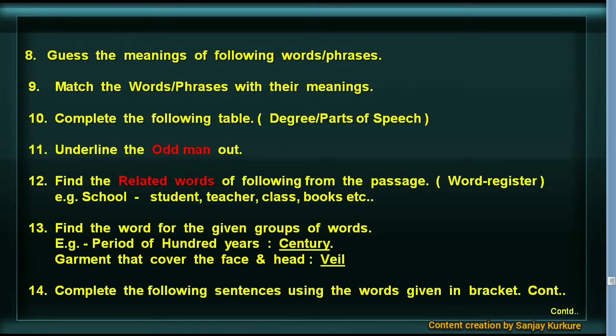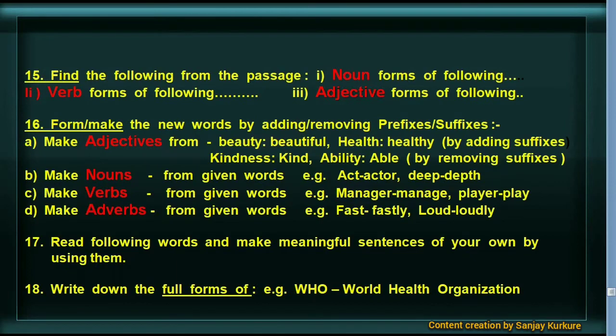Find the word for the given groups of words. For example, period of 100 years, century. Garment that covers the face and head. It is called veil. Complete the following sentences using the words given in the bracket. Find the following words from the passage.